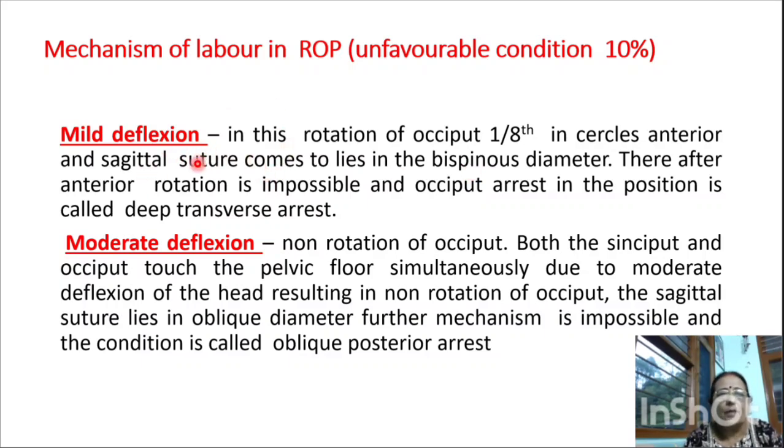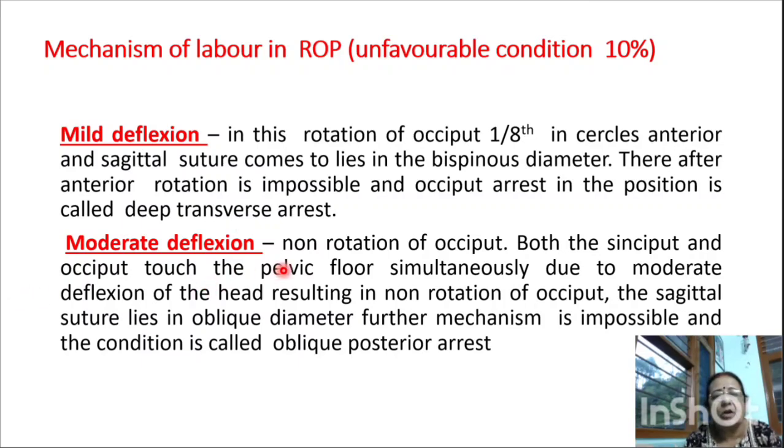So I will discuss what is mild deflection. In this, the rotation of the occiput will be 1/8 in circle, anterior, and the sagittal suture comes to lie in the bispinous diameter. So it will rotate anteriorly and descend in the same manner. The sagittal suture of the fetus will lie in the bispinous diameter. After that, anterior rotation is impossible. It will rotate only 1/8. Now 2/8 remains. It will not rotate, and the occiput is arrested in this position. Occiput arrest in this position is called the deep transverse arrest.